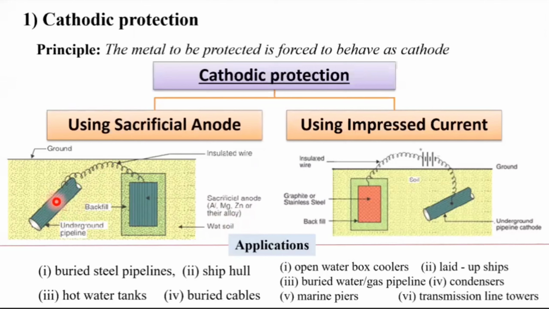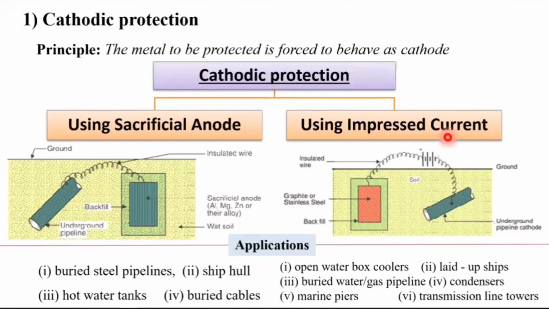But you may ask, what about this? Yes, there will be faster corrosion for this particular metal, and it will be finished. This metal is making a sacrifice to save that metal, and that's why it is called the sacrificial anode method. At the end, this one dies, and that's why it is the sacrificial anode method. So these are applications of this particular method.